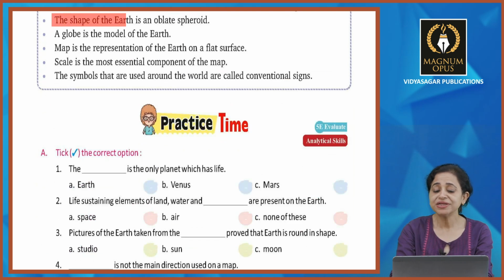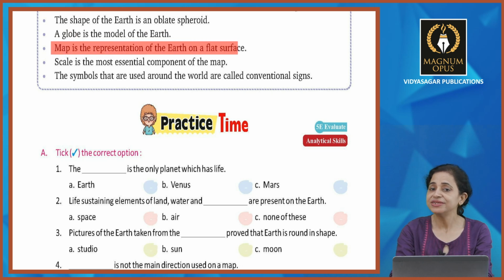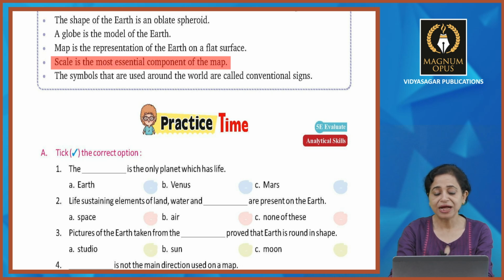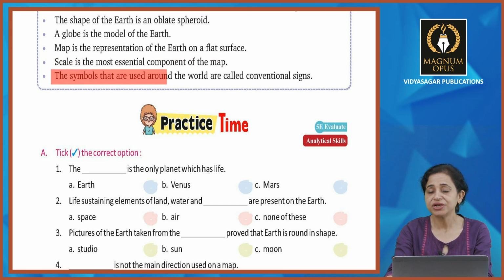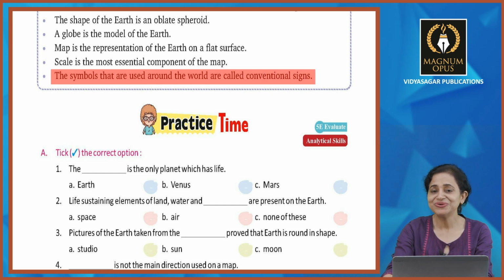The shape of the earth is an oblate spheroid, and a globe is the model of the earth. Map is the representation of the earth on a flat surface. Scale is the most essential component of the map, and the symbols that are used around the world are called conventional signs. Right?